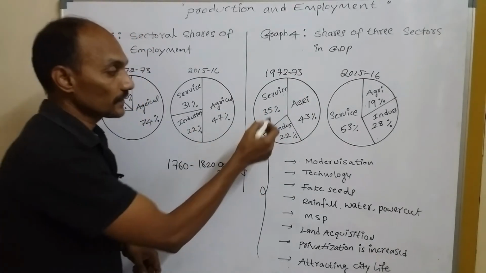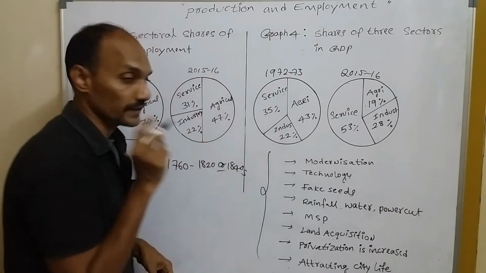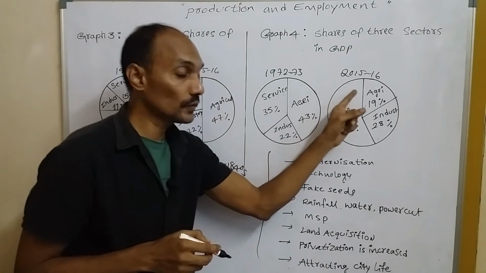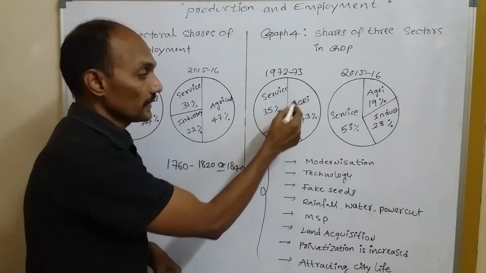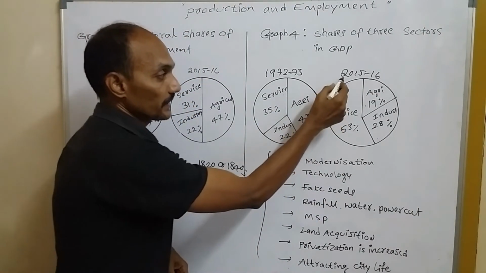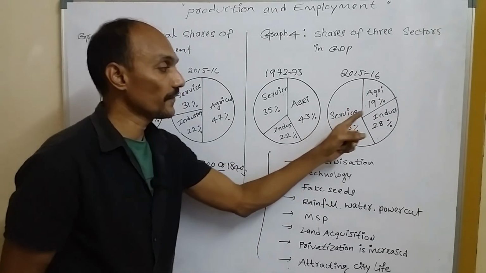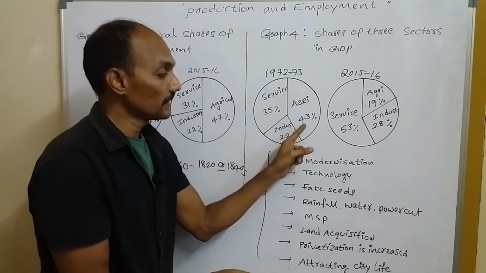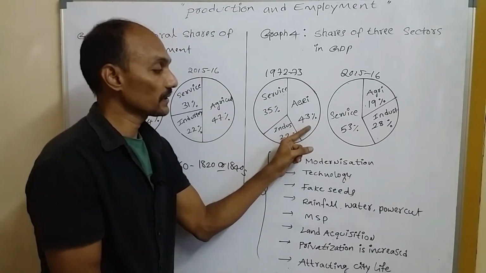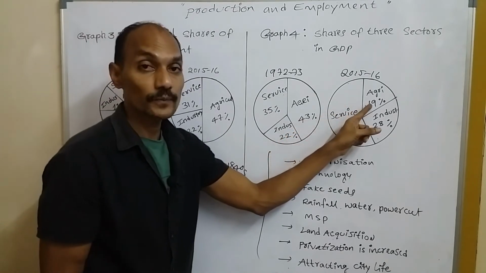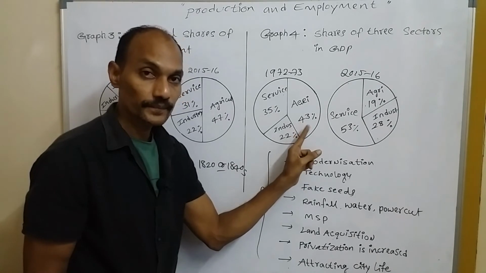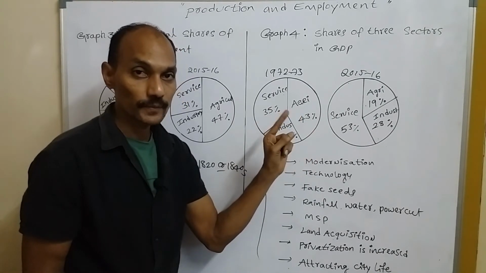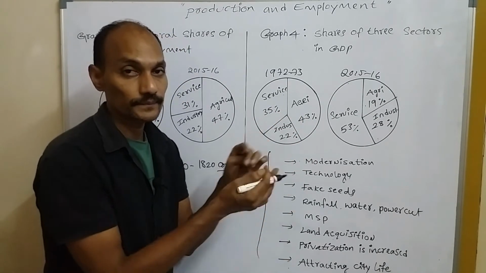Okay, and then after it the service sector, then the industry sector, and when it comes to 2015-16, here 43%, but in 2015-16 it had fallen worse. That means it decreased. Contribution in GDP, the agriculture sector decreased to 19% from 43. It had fallen worse. That means it is decreasing every year.